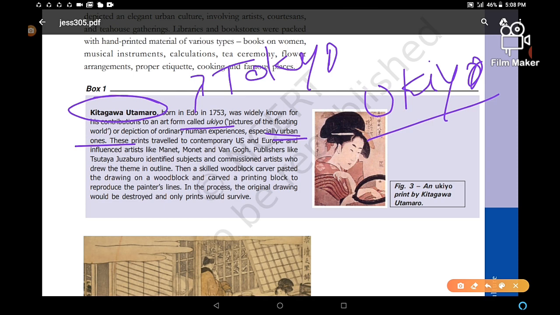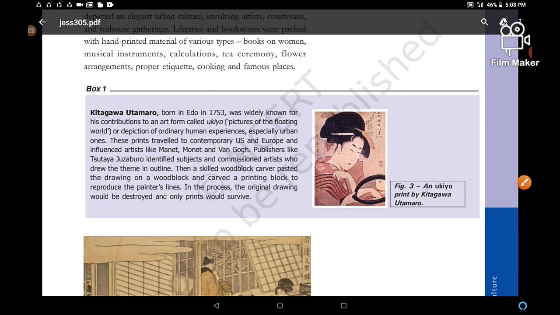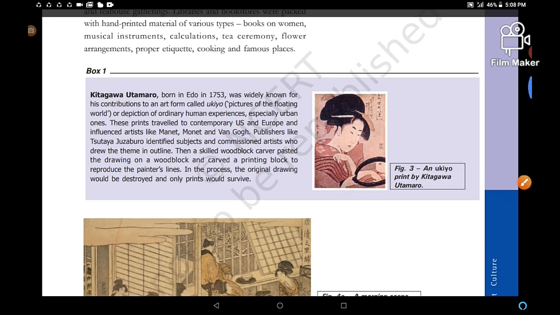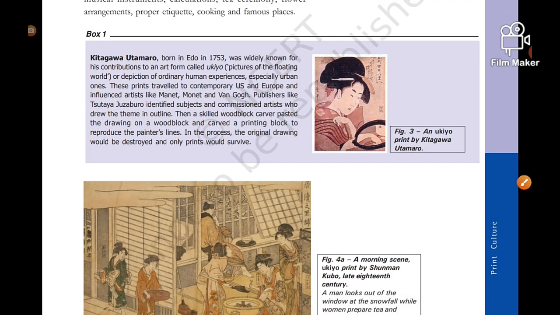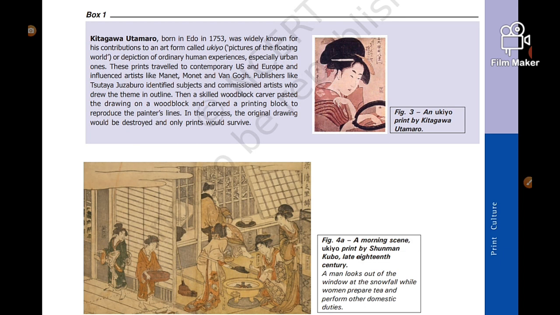And one more important thing, many times a question is asked from here: these prints traveled to the contemporary US and Europe at that time, and influenced artists like Monet and Van Gogh. Publishers like Tsutaya Jujoboro identified subjects and commissioned artists who drew the theme in outline. So this was about ukiyo, the art form created by Kitagawa Utamaro.